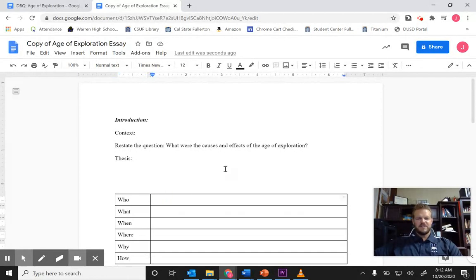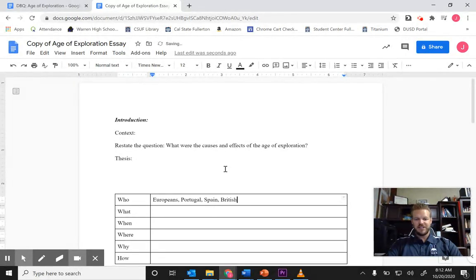Who is involved? So I'm going to start broad with Europeans, duh. Then I'm going to go down to the first two countries who explored, Portugal and Spain, right? Then, who are the next two countries who explored? Well, Britain, France, and the Netherlands did. And there's actually a document from a British guy.